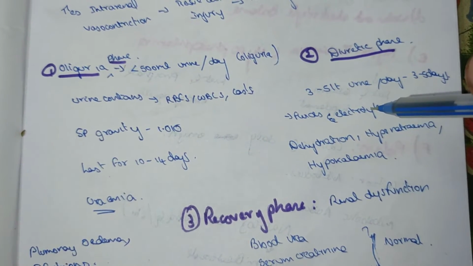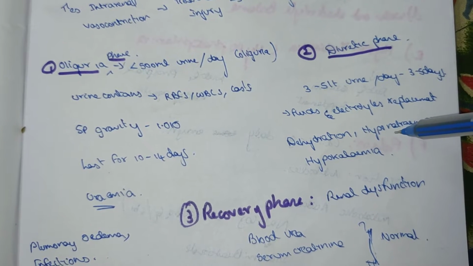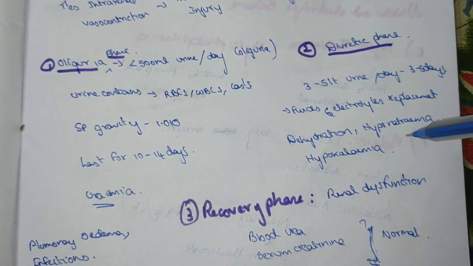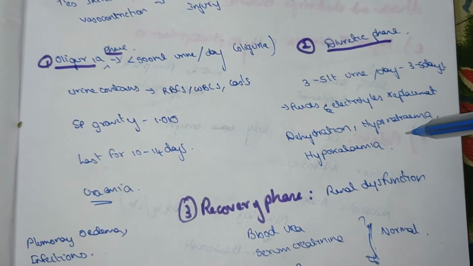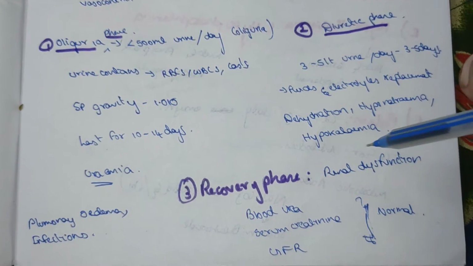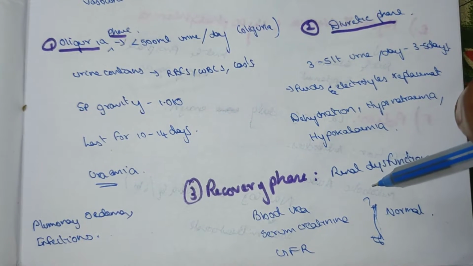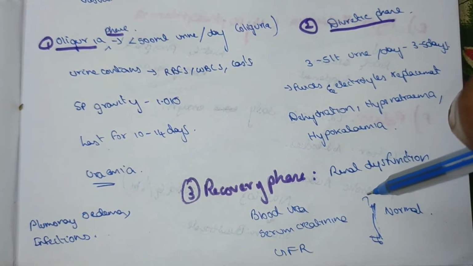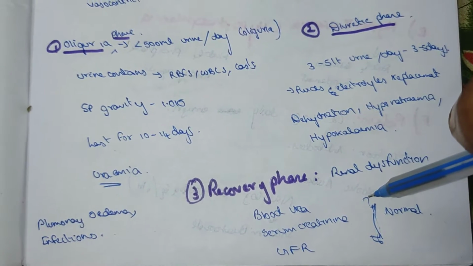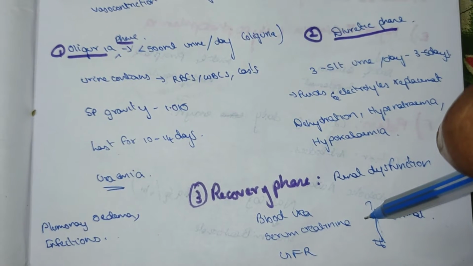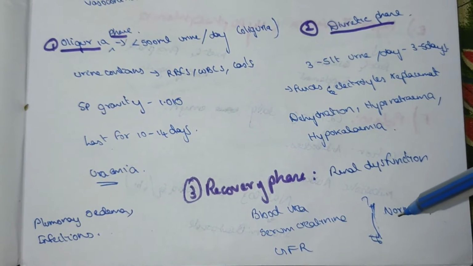Diuretic phase: 3 to 5 liters of urine per day, lasting 3 to 5 days. Fluid and electrolyte replacement is needed, and dehydration, hyponatremia and hypokalemia are seen. Recovery phase: there is renal dysfunction and raised blood urea. The recovery phase is mostly marked by the blood urea and serum creatinine, and GFR returns to normal.